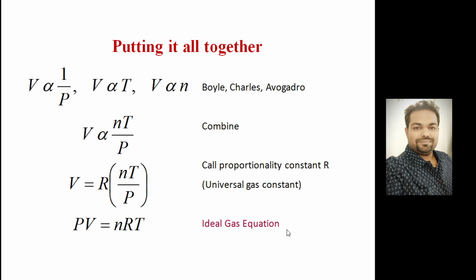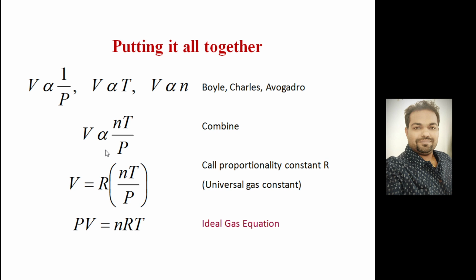So if you combine all three, Boyle's law, Charles's law, and Avogadro's hypothesis, these are the three equations that you will get. First is Boyle's law, second is Charles's law, third one is Avogadro's hypothesis. If you combine these all, you can write volume is directly proportional to n and T divided by P, right? n is here, T is here, divided by P.